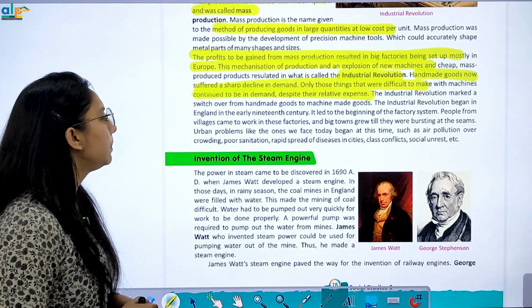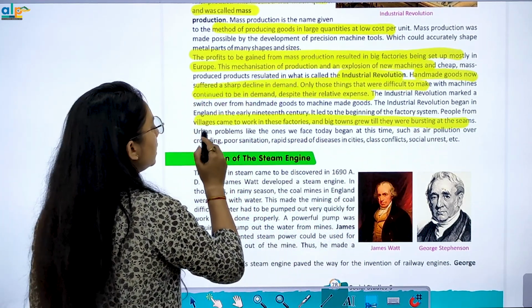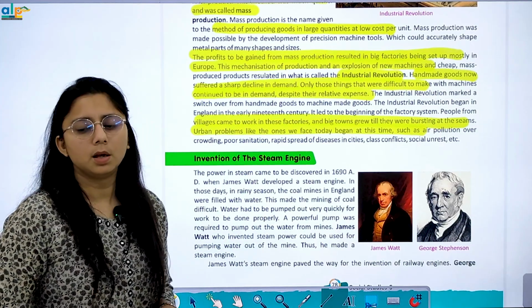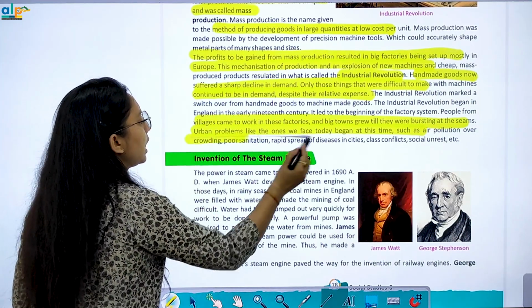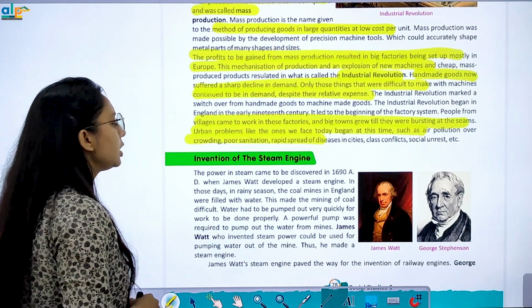So what happened? People from villages came to work in factories, and big towns grew, bursting at the seams. Urban problems like the ones we face today began at that time, such as air pollution, overcrowding, poor sanitation and rapid spread of disease.